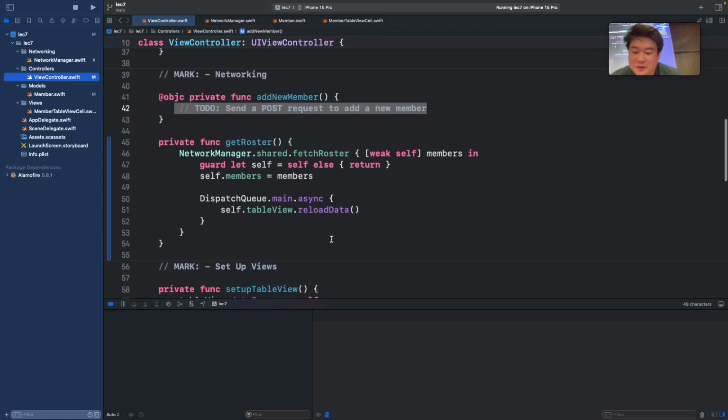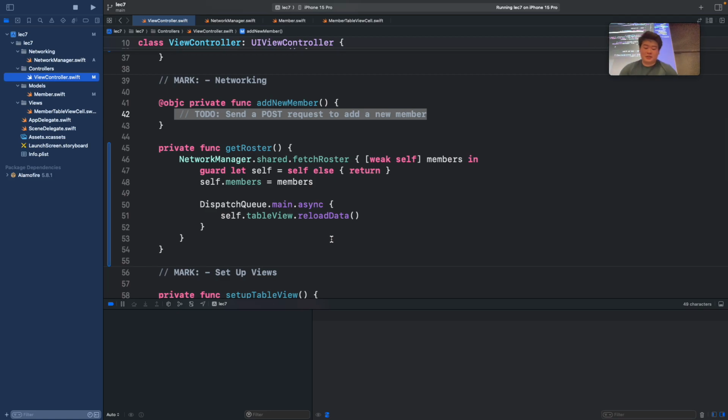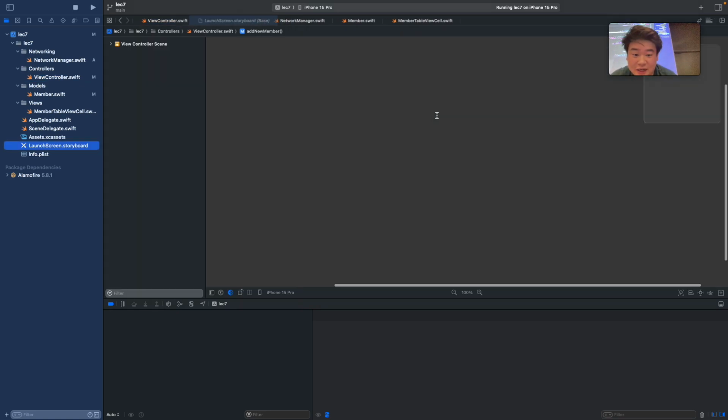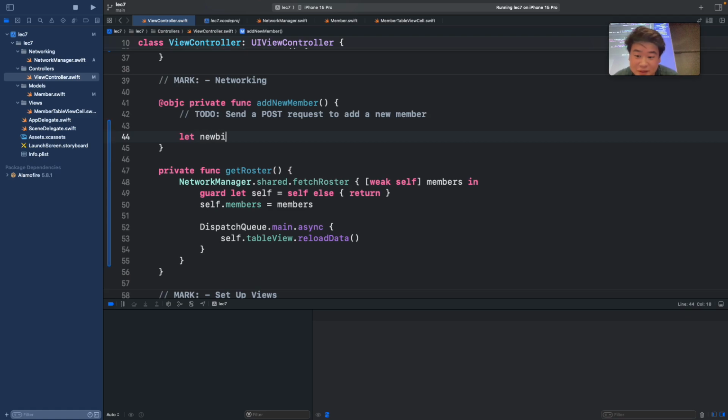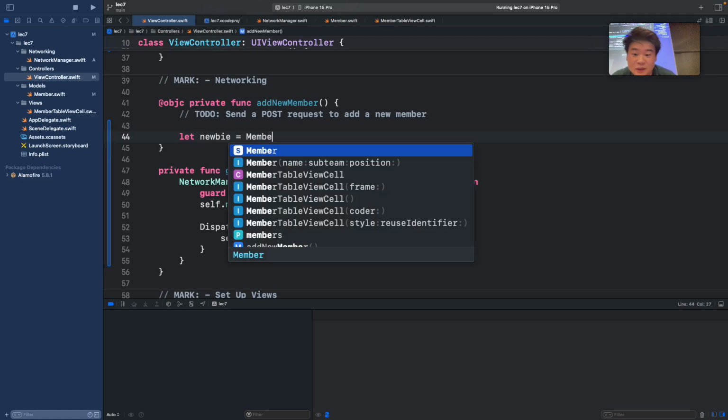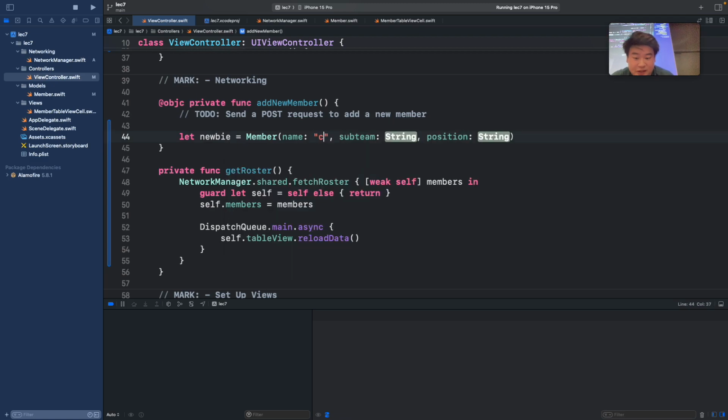Okay, so without further ado, let's do that same here. But first, let's define a member that we want to add. So let's first create a member. We'll do let newbie equal to Member. You'll see we have that constructor. So we'll add Caitlin to our roster. She's on the iOS subteam, and position is just member. Keep in mind we're creating an object in here, but oftentimes you can take in this information from a text field, but just for simplicity's sake, we're just going to create it in the function itself.